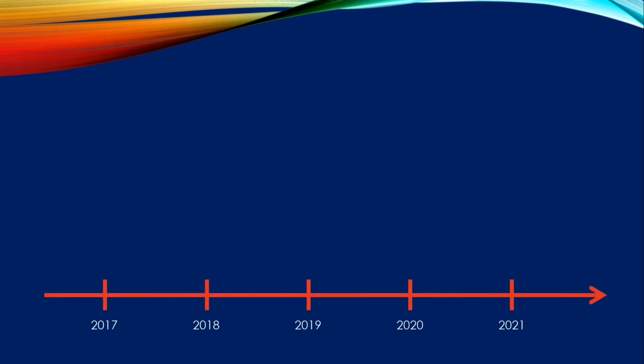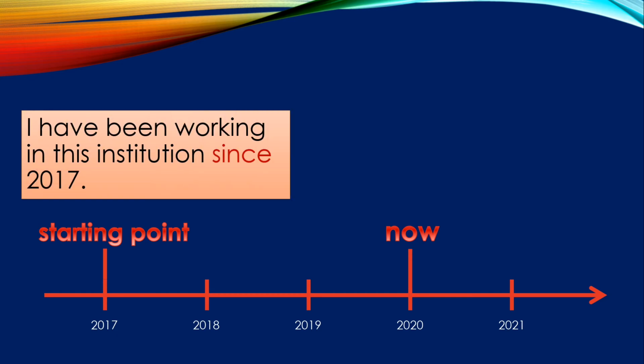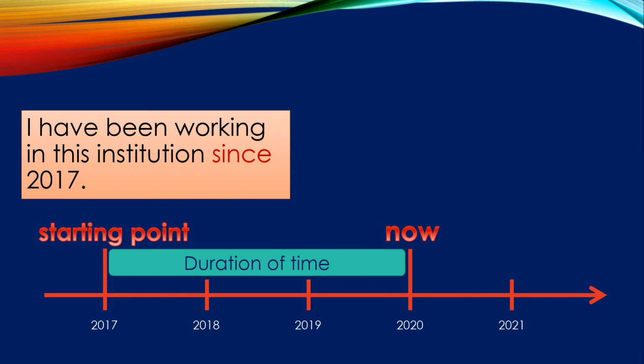So what have we learned up till now? If this is the timeline and this is now, that is 2020, and this is the starting point, how will we express this in a sentence? I have been working in this institution since 2017. That means that I started working in this institution in 2017. This is the duration of time that I have worked at this institution up till now.